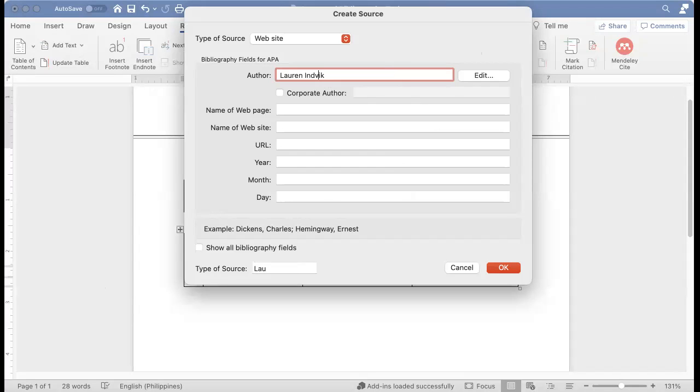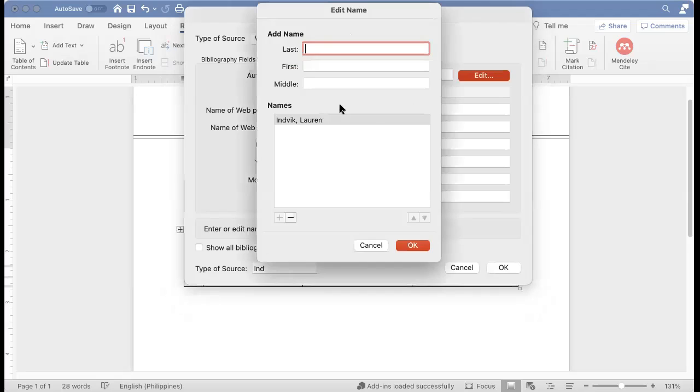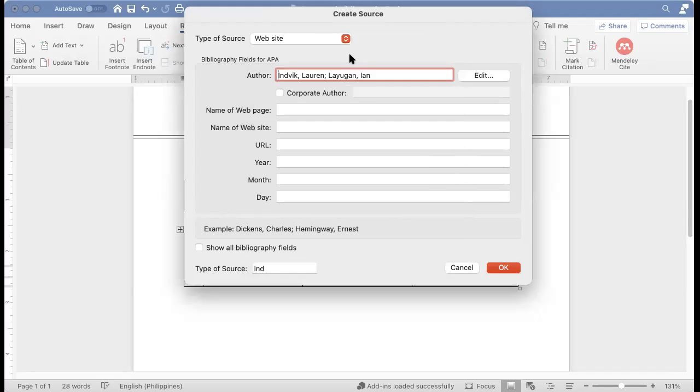The author is Invik Lauren. Actually, the first thing you need to do is put it in this format. So that's the first name and that's the last name. Kung marami, pwede mo siyang i-edit. So i-edit mo siya dito. So, for example, dalawa kaming authors, halimbawa lang, magaganyan siya. Right? So it's the same thing if you can type it this way, right? The number of authors will be divided by a semicolon, but that's only her.